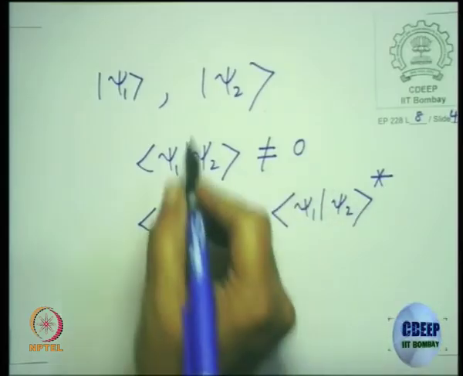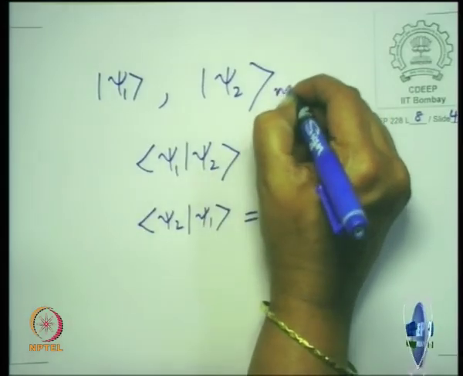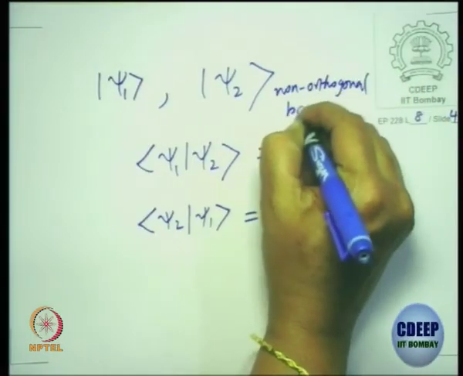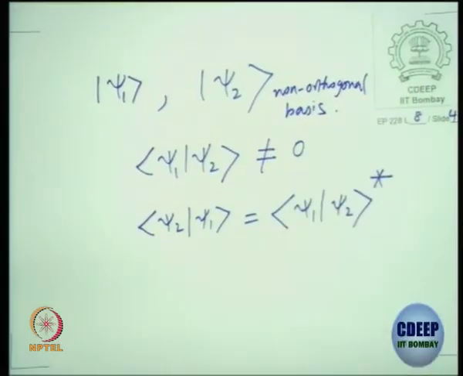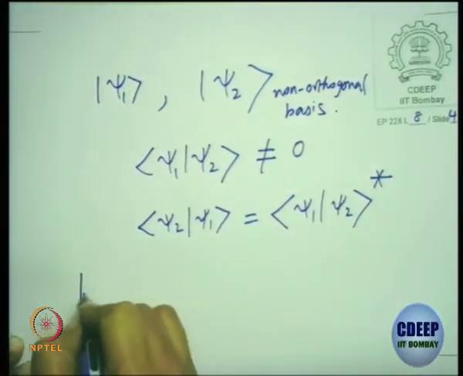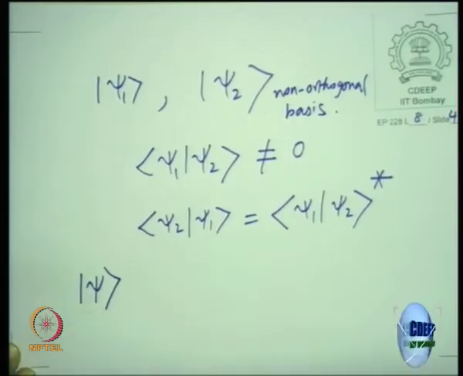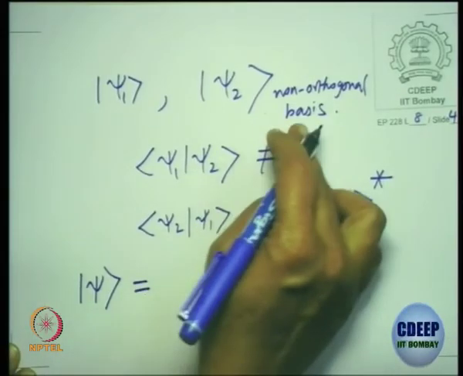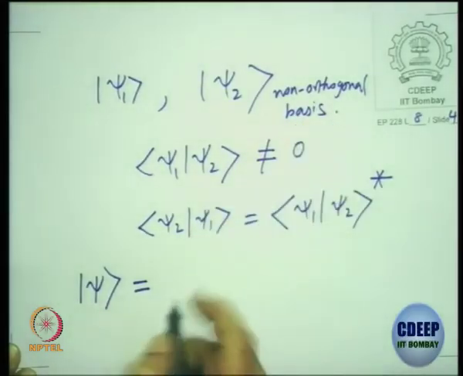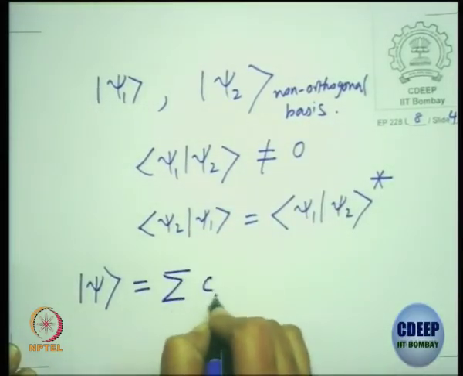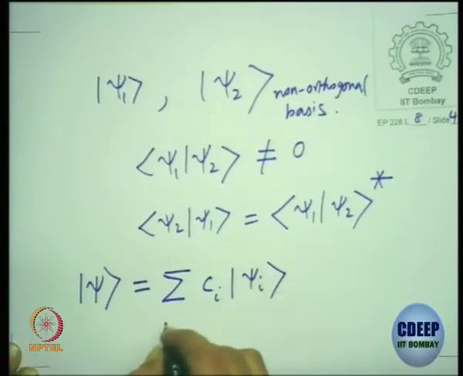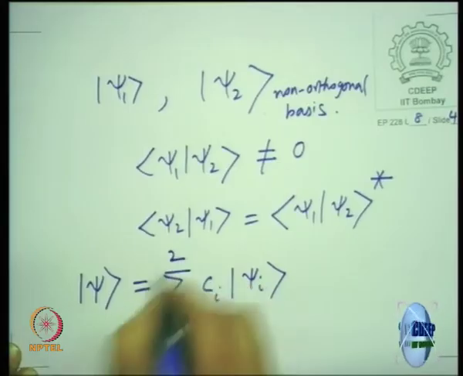So this is the meaning of saying this is a non-orthogonal basis. What is the meaning of basis? If I want to write any arbitrary state, once I call this a basis, I can use complex coefficients on psi i, for a two-dimensional vector space, i from 1 to 2.